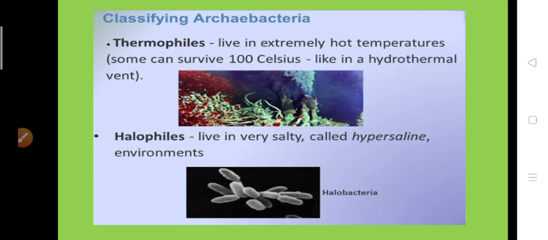The third one is thermoacidophils. These bacteria grow at higher temperatures and in highly acidic environments. This is about the types or classification of archaebacteria. Next, move to reproduction. Here, reproduction occurs only through vegetative methods. Fragmentation means breaking down into small bits, fragments.